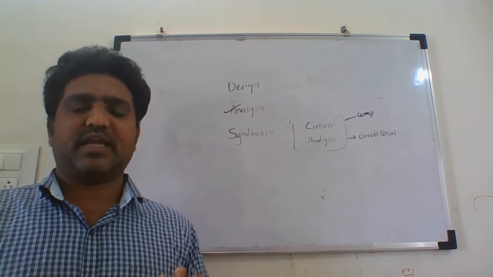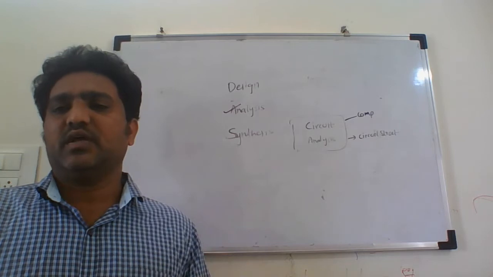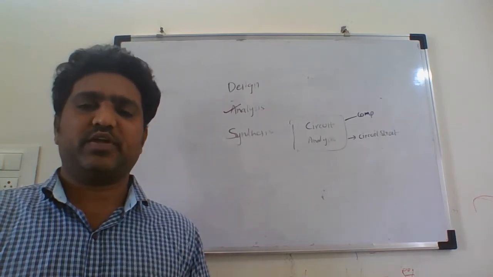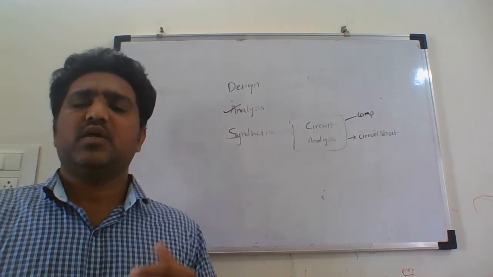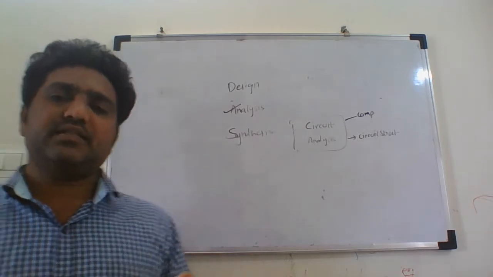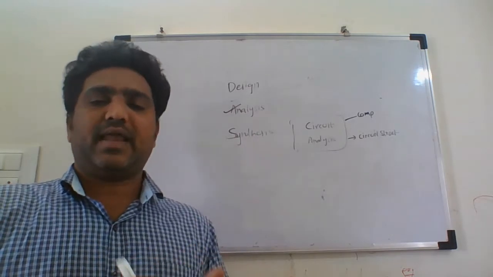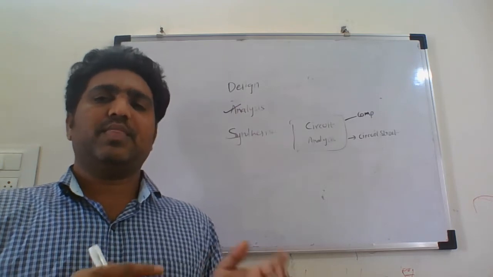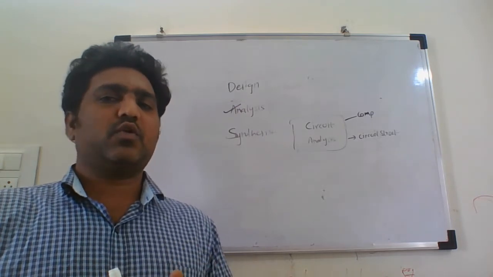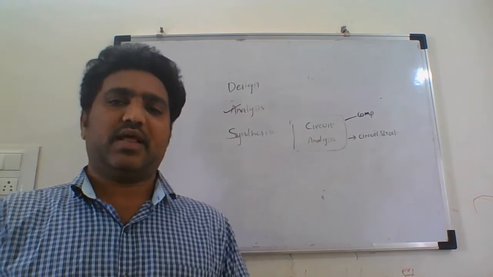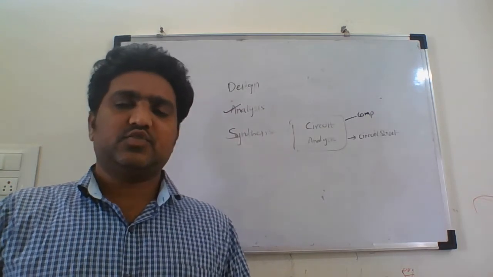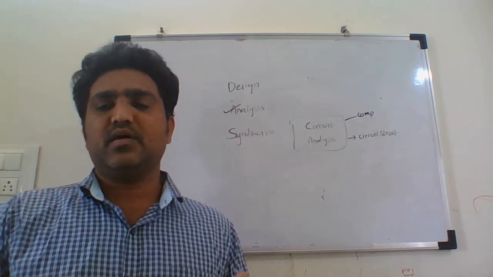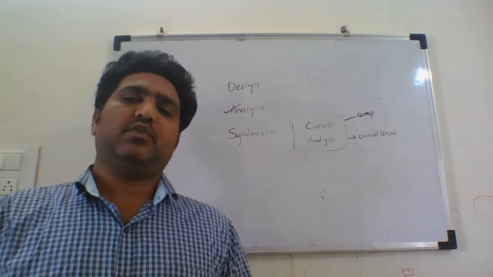Those parameters can be anything, as I said: current, voltage, impedance, or characteristic impedance, propagation constant, attenuation. Anything, right? So determining the characteristics of the circuit when the circuit structure is given and the component values are known is what we call circuit analysis or network analysis. So analyzing the network means determining the behavior or the performance characteristics of the network or circuit.